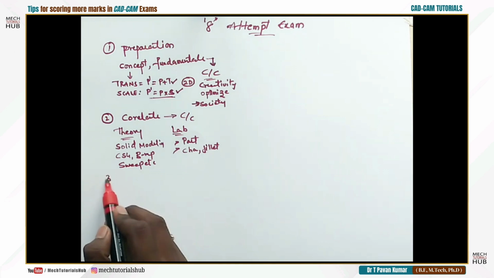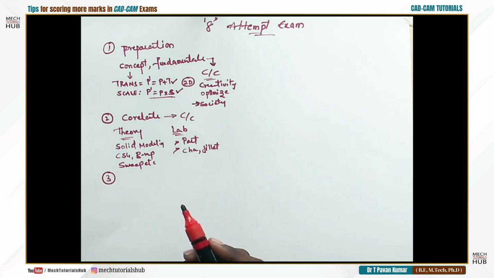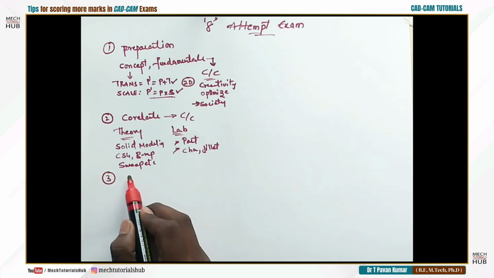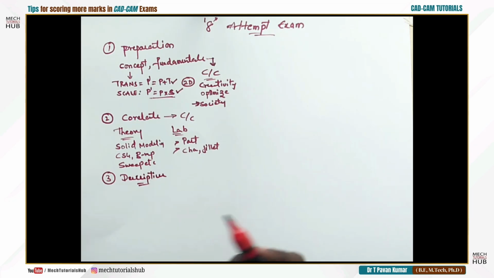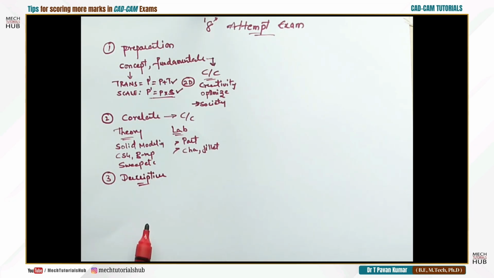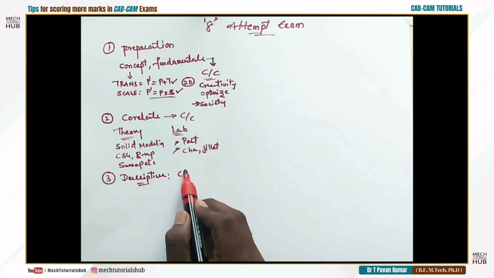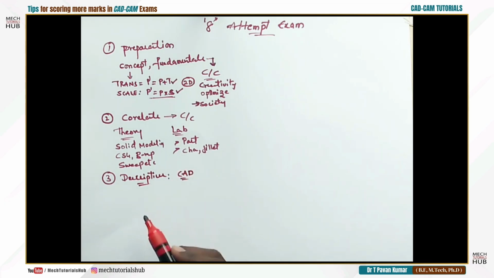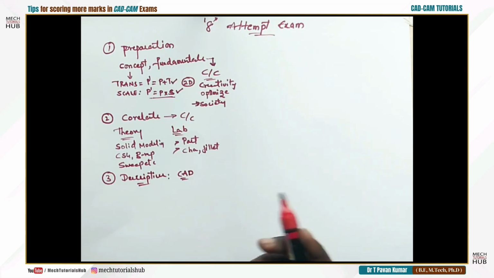Number 3, what I felt, is all about writing your descriptive part. CAD CAM is all about theory. For example, in this descriptive part, if you get a question saying define CAD, simply what you write is that it is a combination of geometrical model, hardware and software. You can define it in that way, or else you can draw simple sketches of that kind.